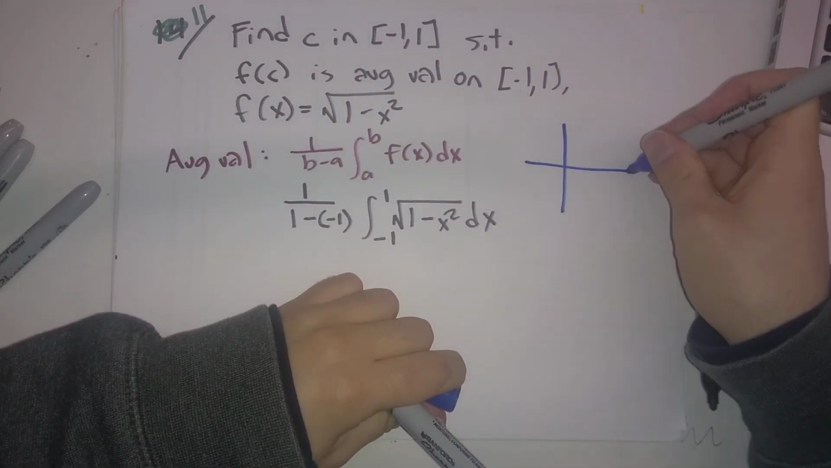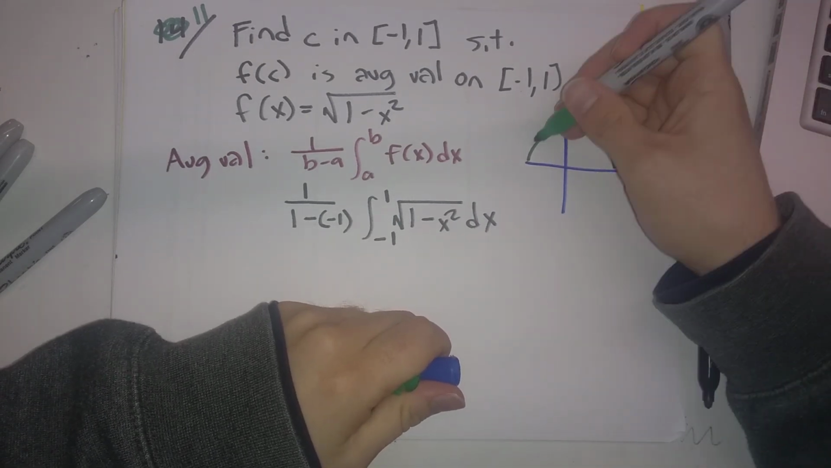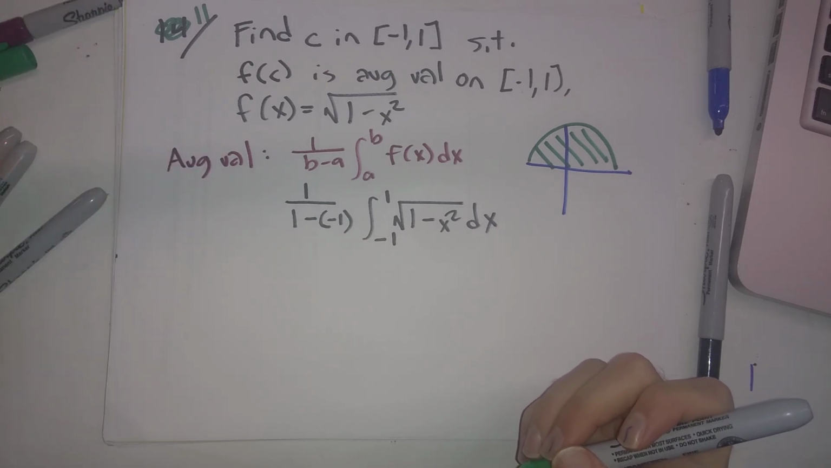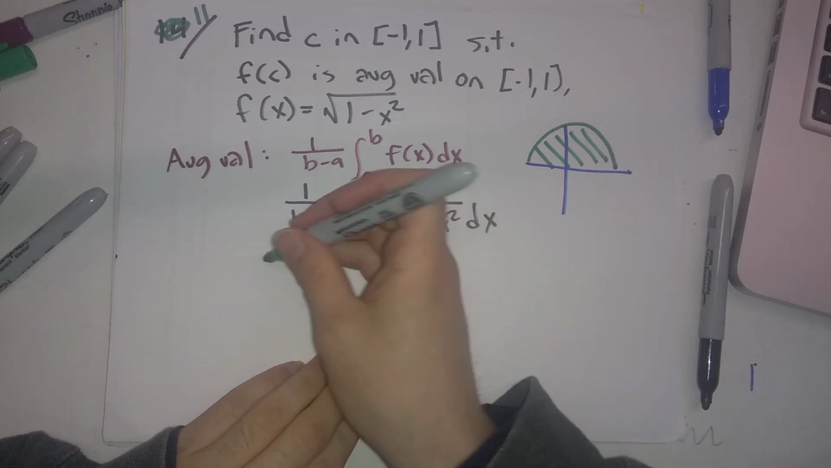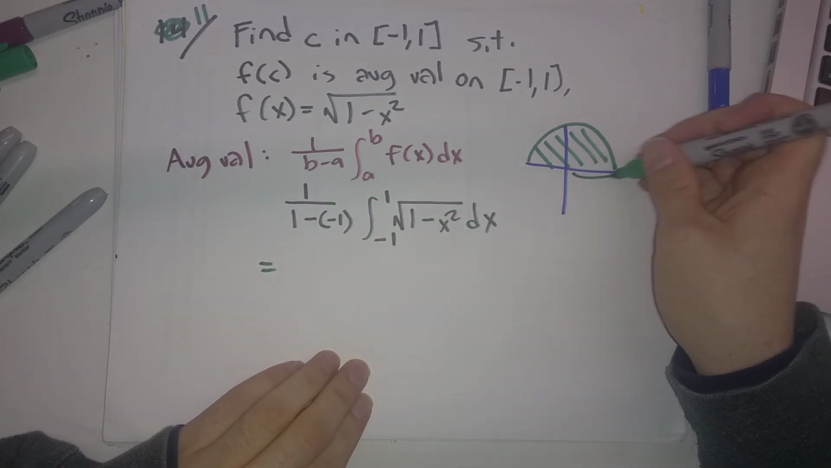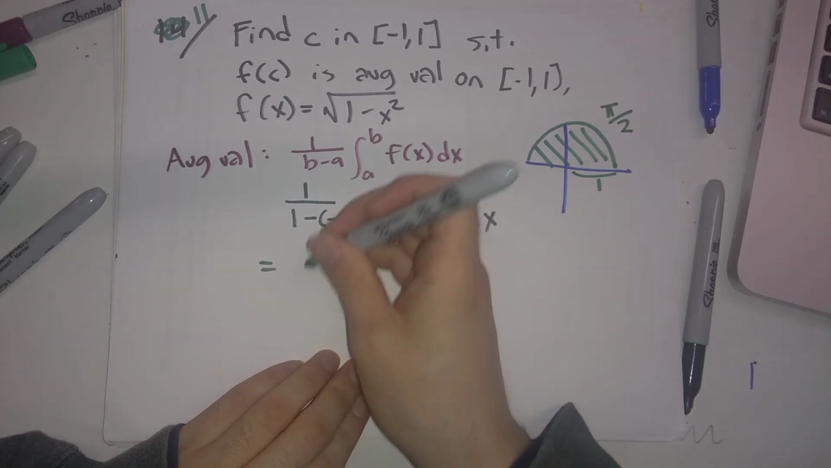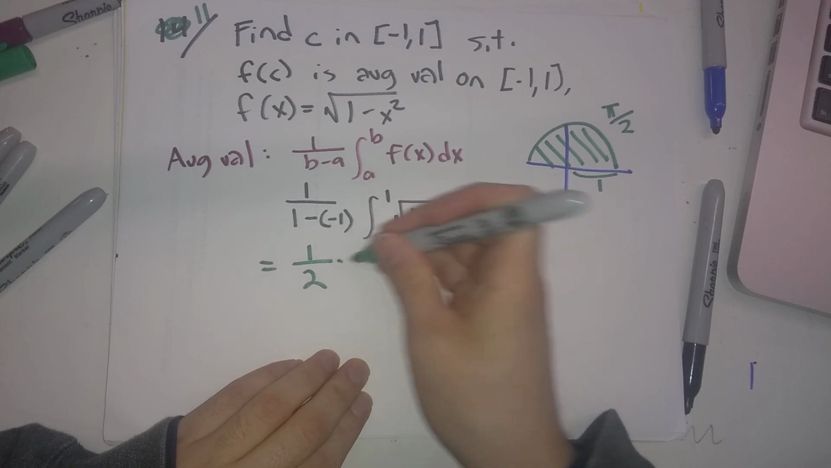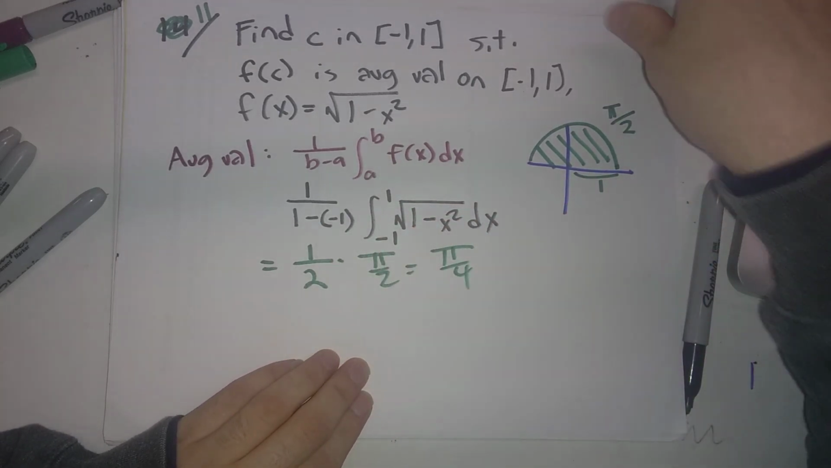I'm just going to say that the square root of 1 minus x squared from -1 to 1 is the area inside half of a circle. And so for this integral, a circle of radius 1, the area is pi divided by 2. So this is 1 over 1 minus (-1), that is 1/2, times pi over 2. So the average value is pi over 4.